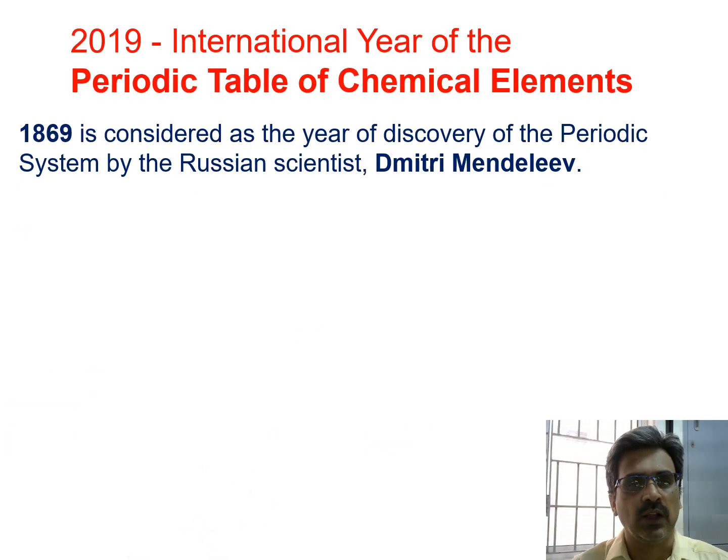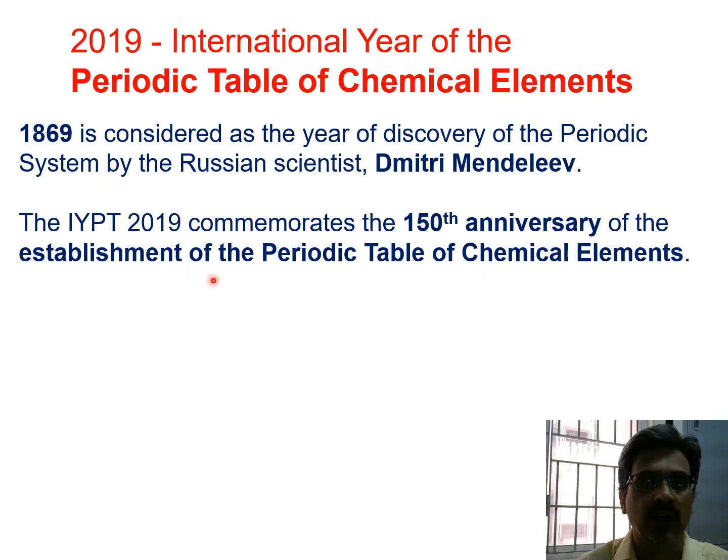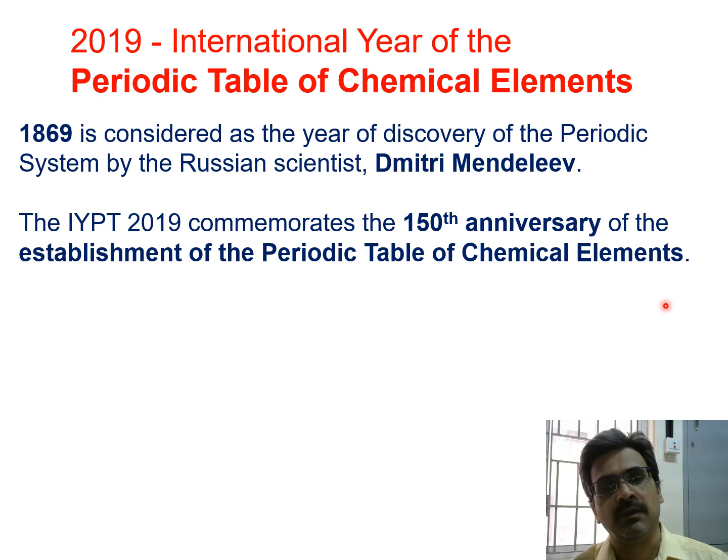So 2019 is referred to as the International Year of the Periodic Table of Chemical Elements because 1869 is considered the year the periodic table system was first proposed or discovered by Mendeleev. The International Year of the Periodic Table in 2019 commemorates the 150th anniversary of the periodic table of chemical elements.